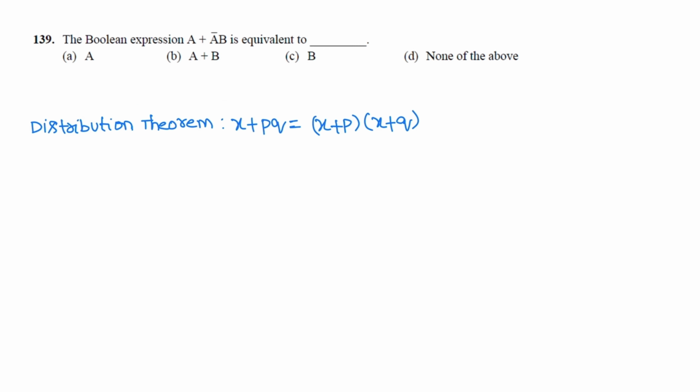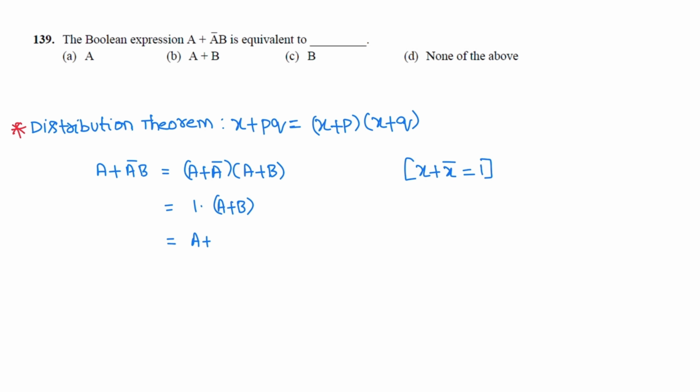Next question. The Boolean expression A plus A bar B is equivalent to. From the distribution theorem, x plus pq is equal to x plus p into x plus q. The given Boolean expression is A plus A bar B. Here p is A bar, q is B. So according to the distribution theorem, A plus A bar into A plus B. We know that x plus x bar, the variable plus the complement of the variable, is 1. So 1 into A plus B, that is A plus B. So correct option is B.